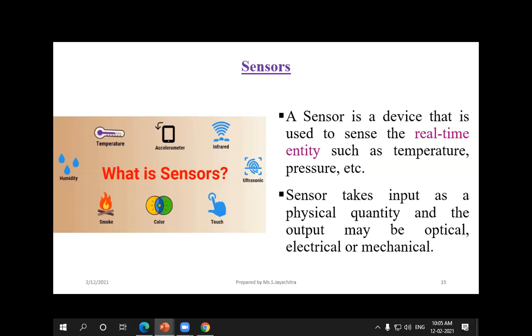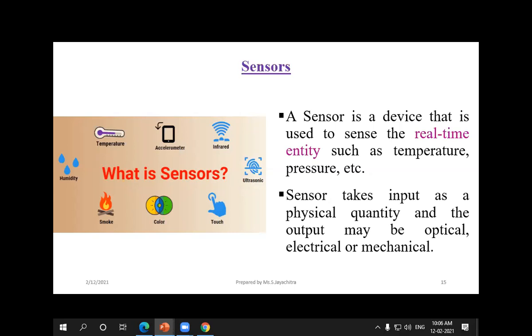The next thing, what sensors will we be having? A humidity sensor, a temperature sensor, infrared sensors and smoke sensors. For example, if you want to monitor a fire occurring inside our home, it has to give an alert when the smoke is coming. That is a smoke alert system, using smoke sensors, and it will convey the information to us. Also color sensors, touch sensors, ultrasonic sensors, so many sensors are available.